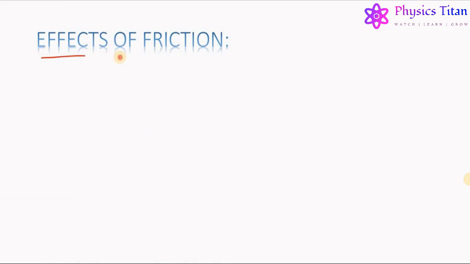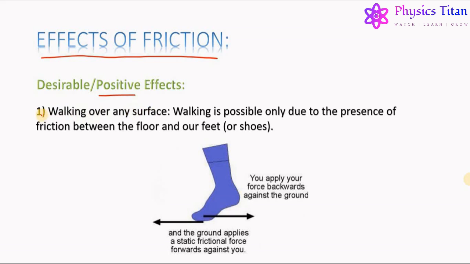Now, let us talk about effects of friction. Friction can have both desirable and undesirable effects depending upon the situation and condition. Let us first talk about the desirable or positive effects of friction. Some of the major positive effects are: first, walking over any surface.